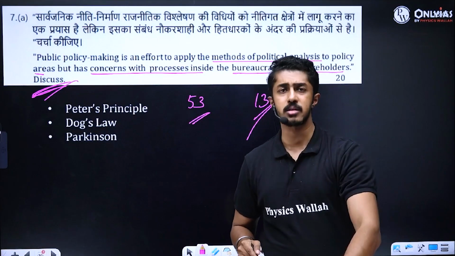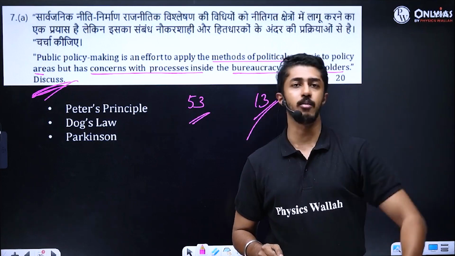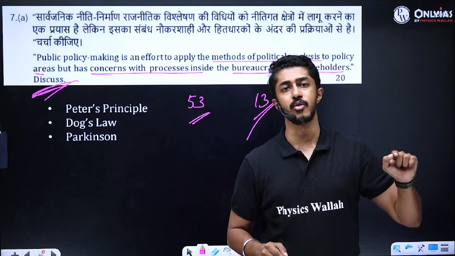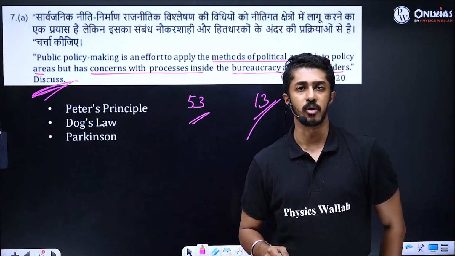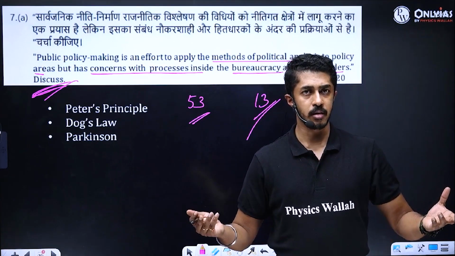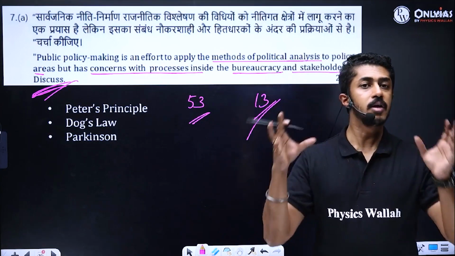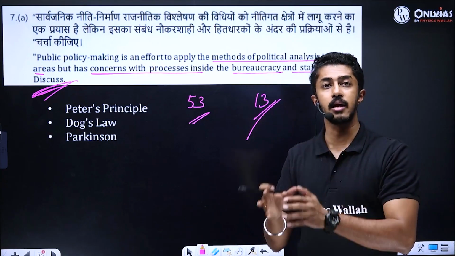Because without considering the stakeholders, you cannot frame a policy. Because it can then backfire, or you can make the government go for a U-turn. Classic example, 3 farm laws. Correct? And without the bureaucracy's vision, you cannot develop anything, because bureaucracy has the technical power.